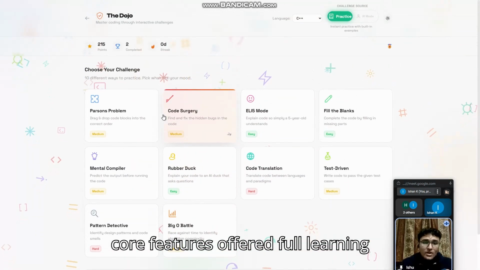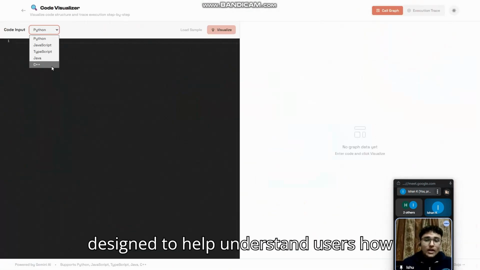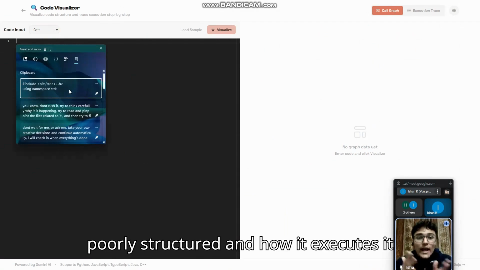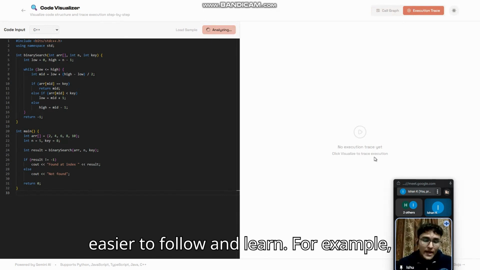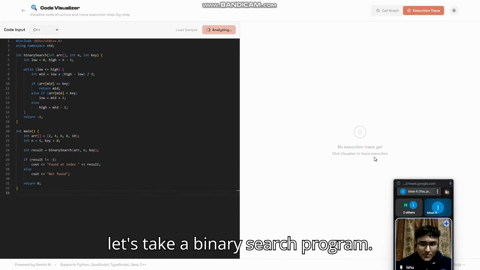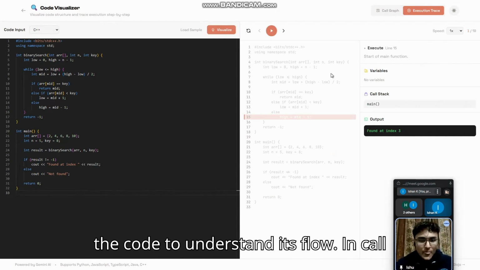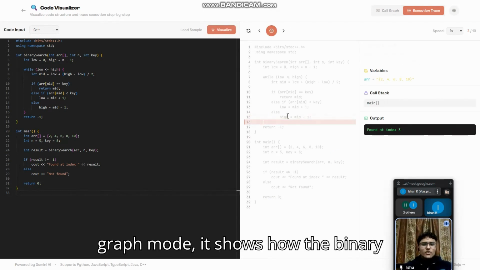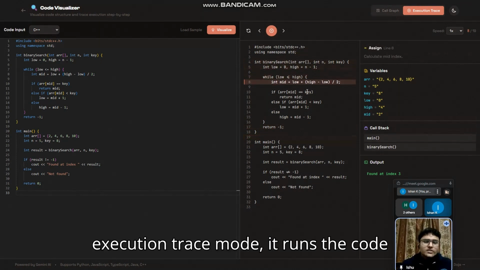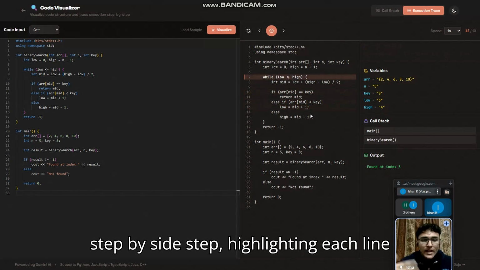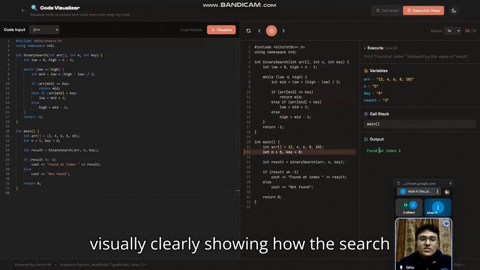Next, one of the core features of our full learning environment is the code visualizer. The code visualizer is an interactive tool designed to help users understand how code is structured and how it executes. It transforms written code into visual representations, making complex logic easier to follow and learn. For example, let's take a binary search program. When we upload a binary search program, the visualizer first analyzes the code to understand its flow. In call graph mode, it shows how the binary search function is connected and invoked within the program. And in execution trace mode, it runs the code step by step, highlighting each line as it executes. During the execution, variables like low, high, and mid update visually,